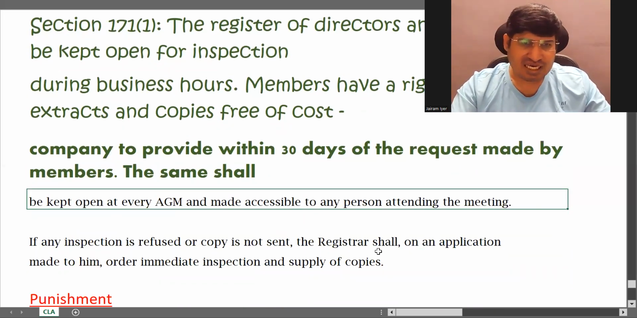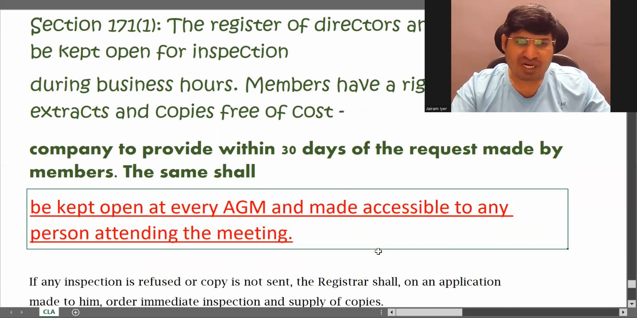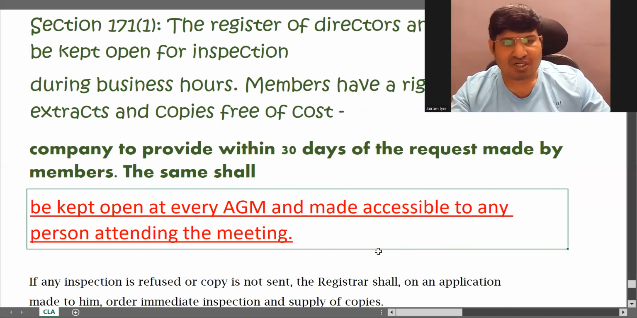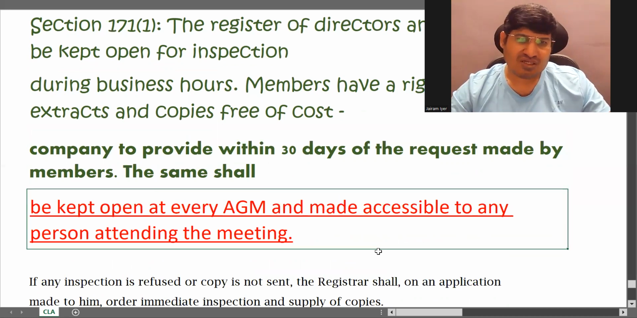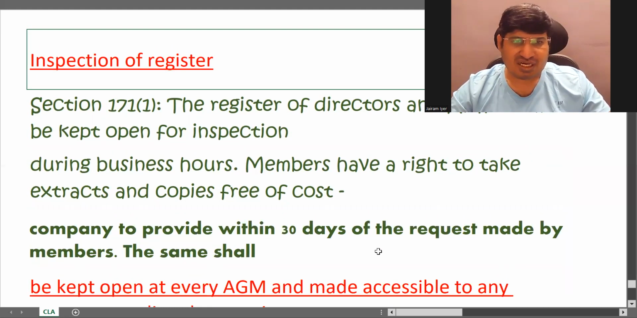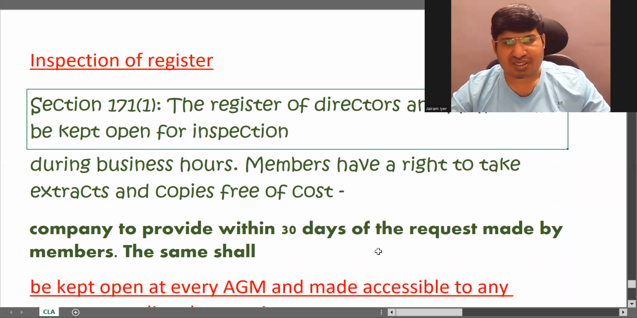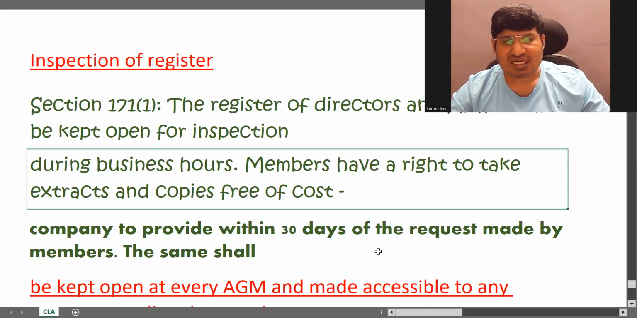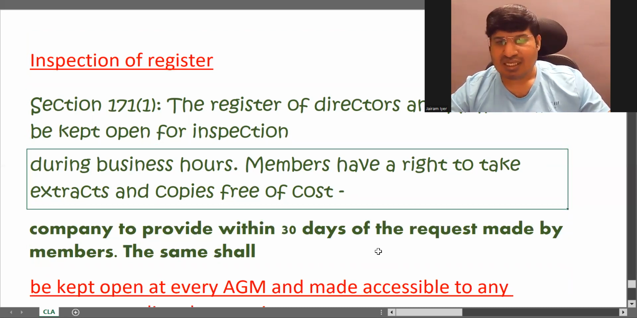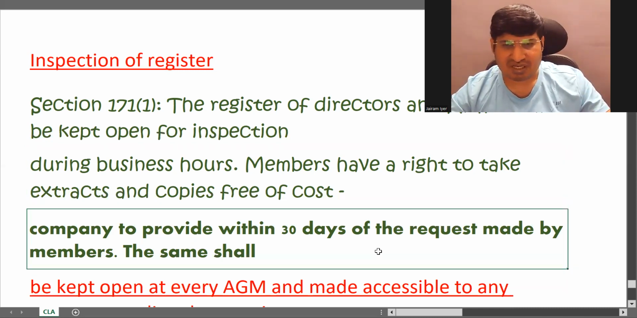And the same register shall be kept open at every AGM, annual general meeting, and made accessible to any person attending the meeting. So this is inspection of register. During business hours, everyone has a right to inspect those registers. We're talking about your register of directors and KMP specifically.